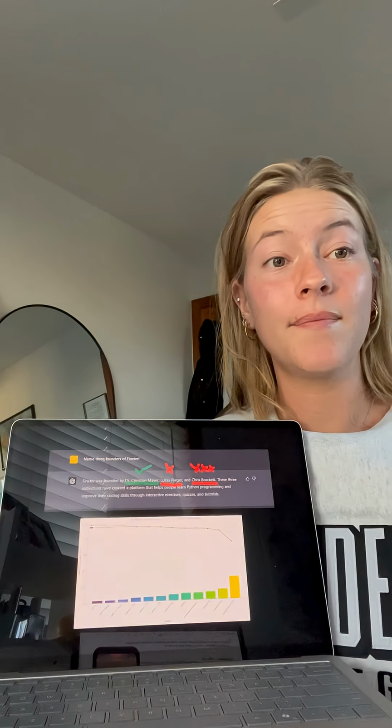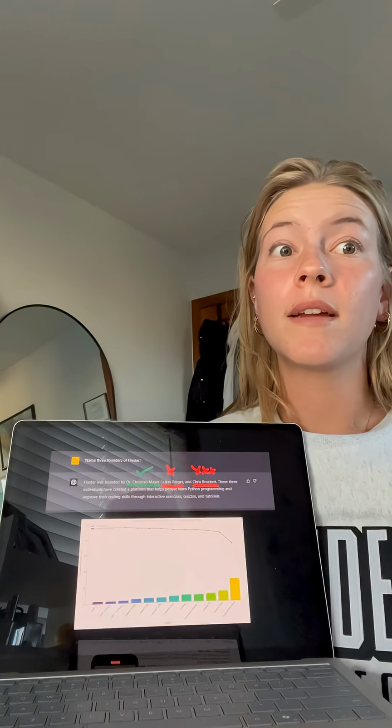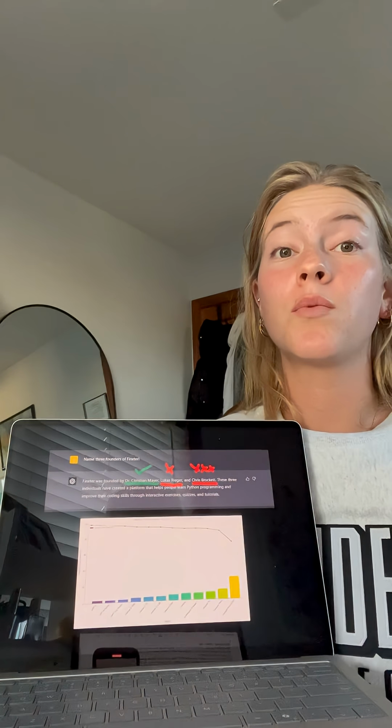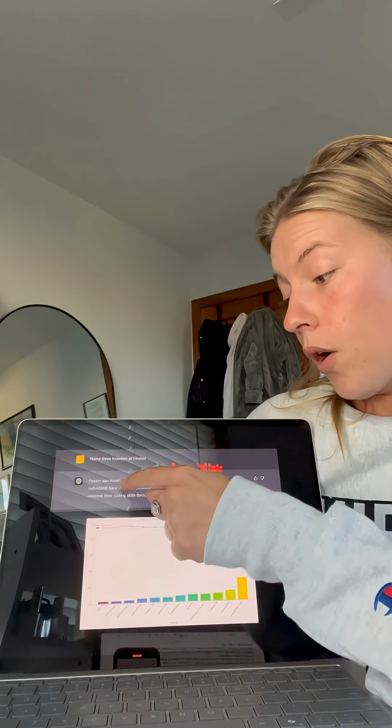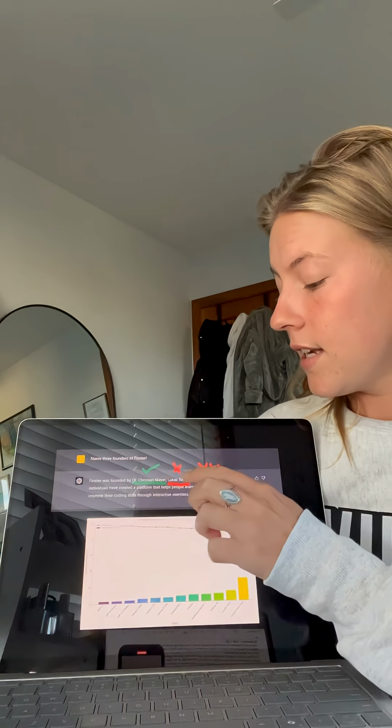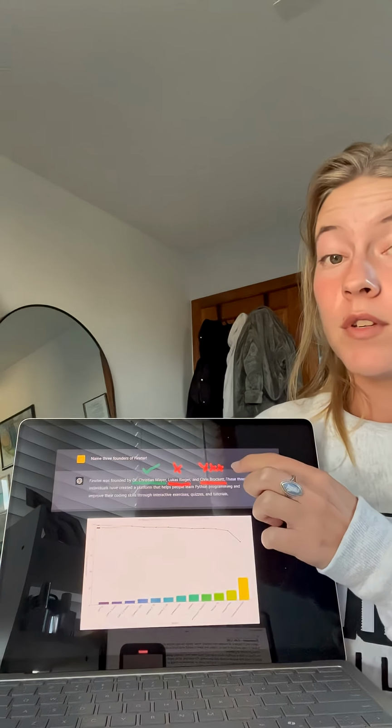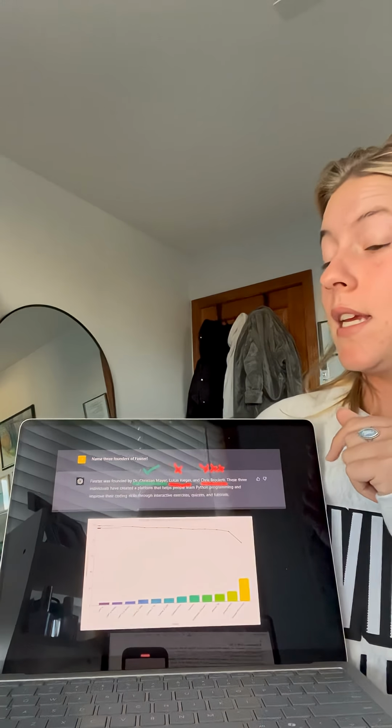Here's why this happens. AI models don't actually know things the way people do. They're trained on huge amounts of text or images and learn to predict what word or visual should come next based on the patterns. As you can see here, this is an example from ChatGPT where one part of the information is correct and two parts of the information are false. This is a response that ChatGPT gave out.